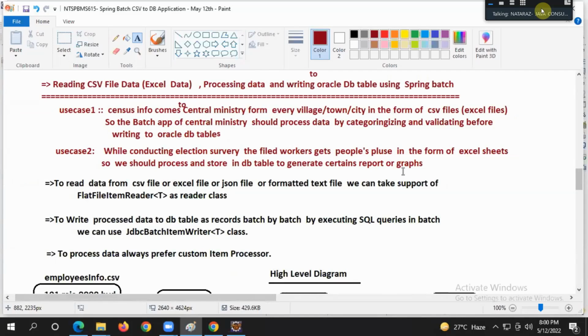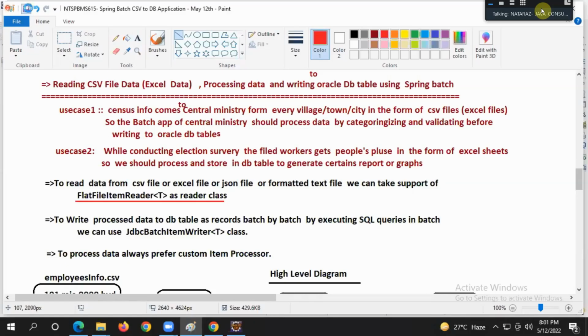Possible or not possible? To read data from a CSV file or Excel file or JSON file or formatted text file, we can take the support of flat file item reader. Nowadays I'm opening a ready-made document to save class time, guys.